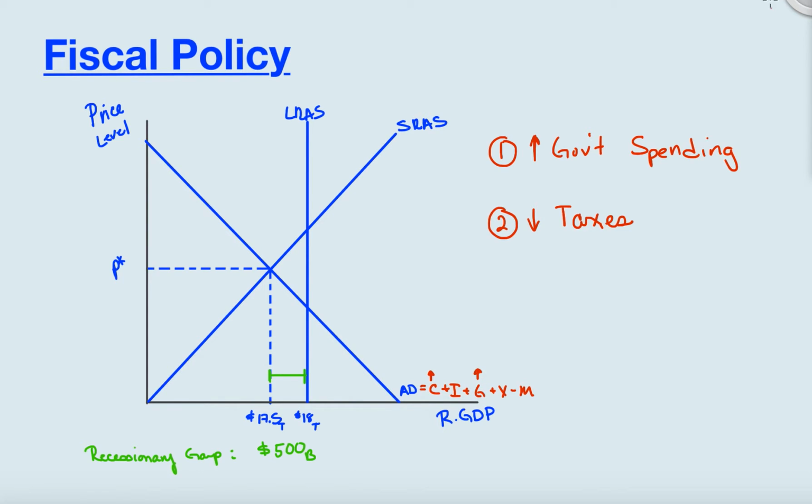Their goal is to get to our full employment level of real GDP, and the way they do that is to stimulate aggregate demand so that we could ultimately get to aggregate demand 2. So we need to increase GDP by $500 billion.